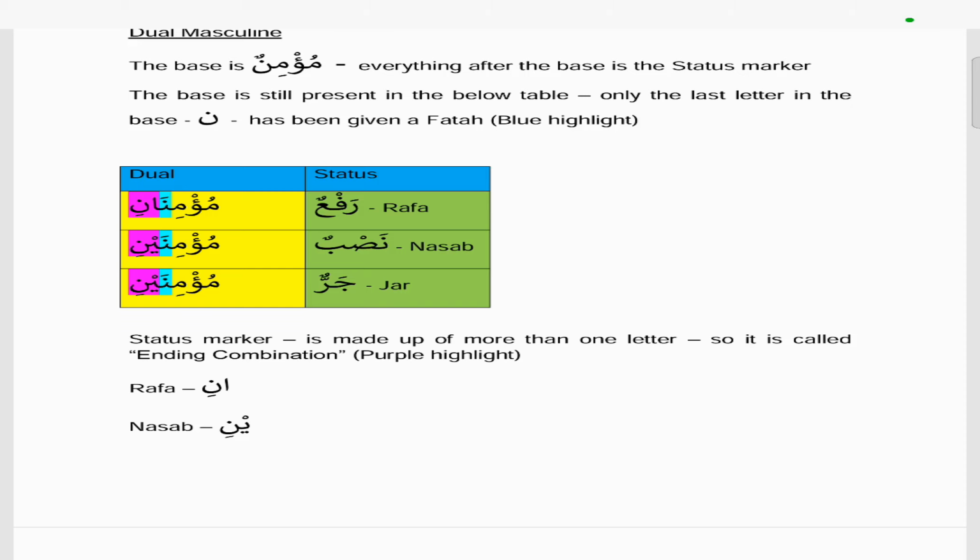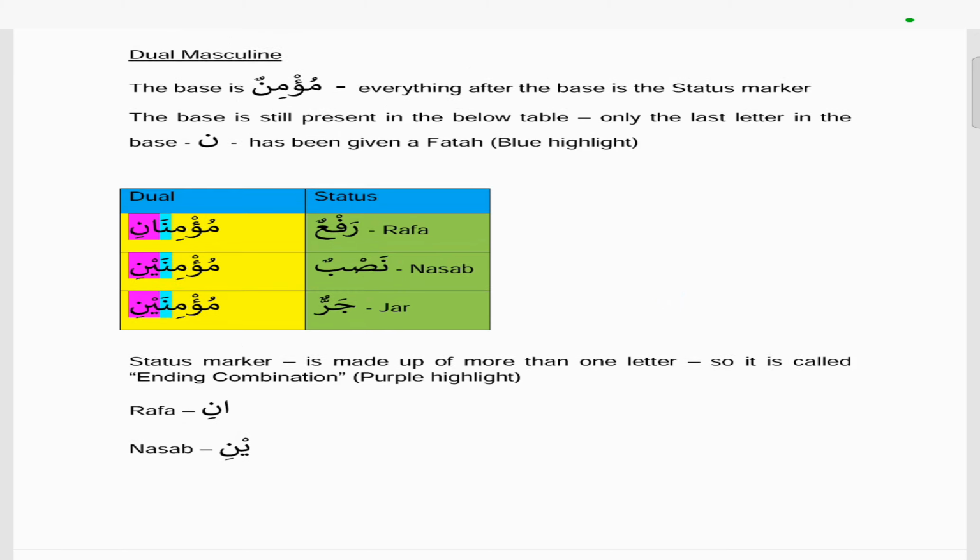So in the dual masculine rafa is mu'minani, and you'll notice that the purple highlighted is actually highlighting the alif that's extra and the noon at the end that's extra. So there's two things that have been added to this word, the alif and the noon. And in the nasab status, you can see is mu'minaini, and the purple highlighted shows you that it's the ya that's been added and the noon at the end. So the ya and the noon. And again with the jar it's the same thing, mu'minaini, and the ya and the noon has been added.